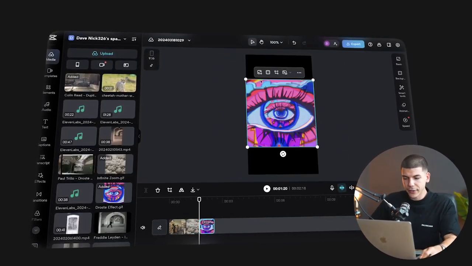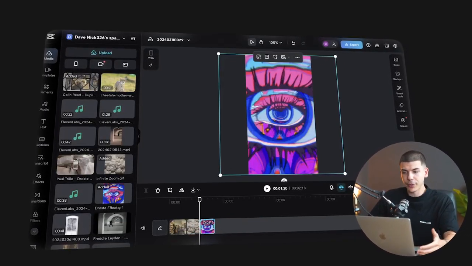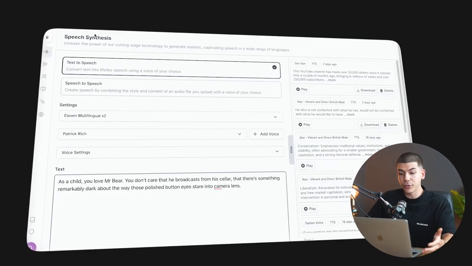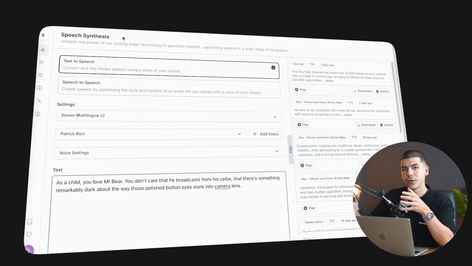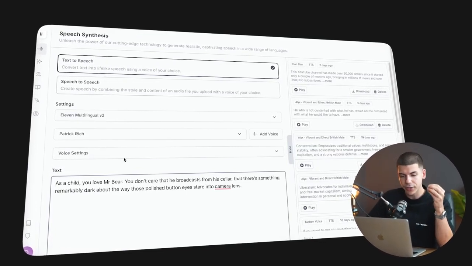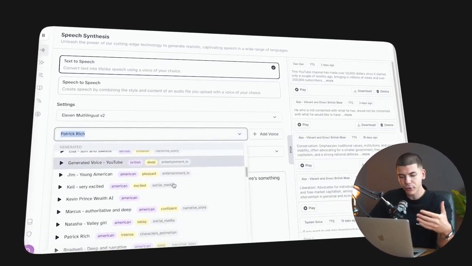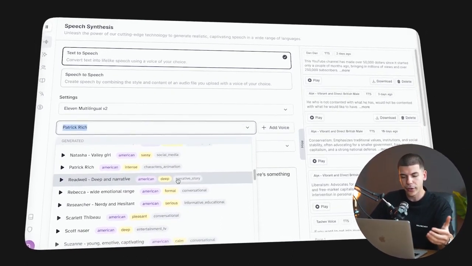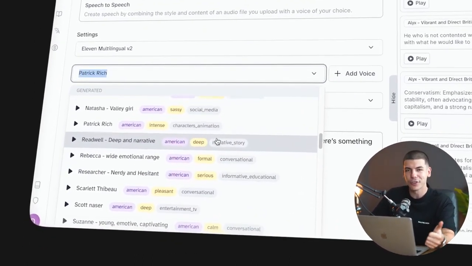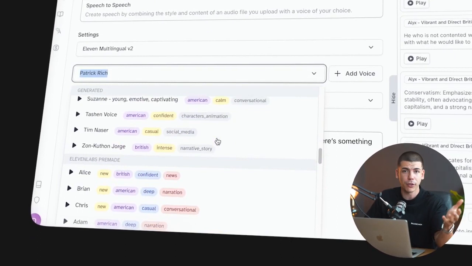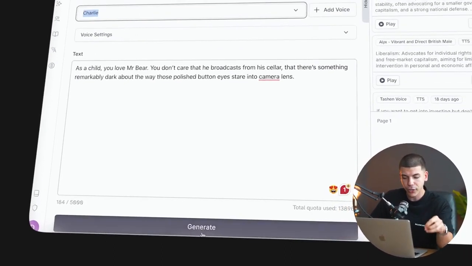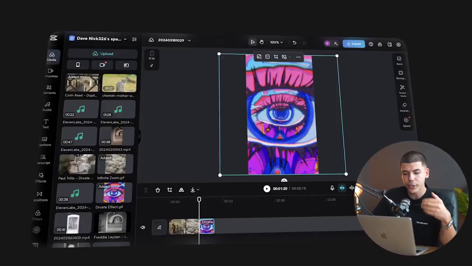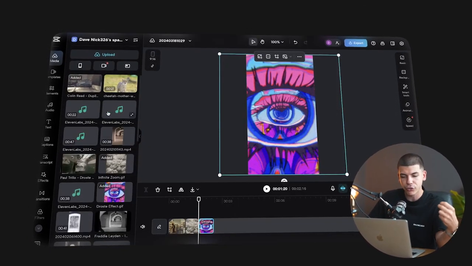And once I have the script generated by ChatGPT or written by me, I would then go to ElevenLabs, which is again this AI tool that allows you to create high quality voiceovers. So you paste the script here, you select which voice you like. I personally always like to go with some more excited voices, especially for TikTok, or depends on the content you're creating. You would just choose a suitable voiceover, click on generate, and it will generate a voiceover that you can download with one press of a button, and then just drag and drop.